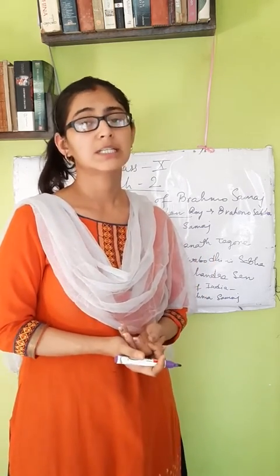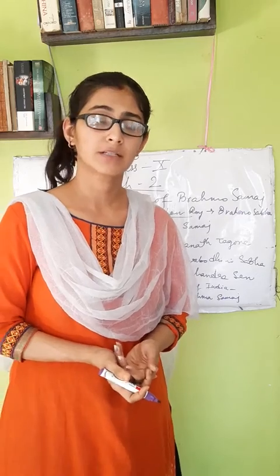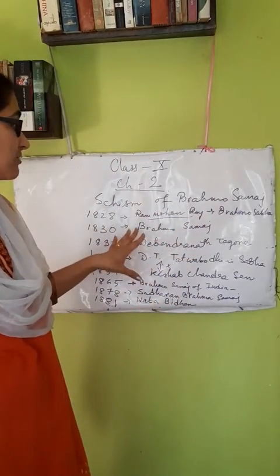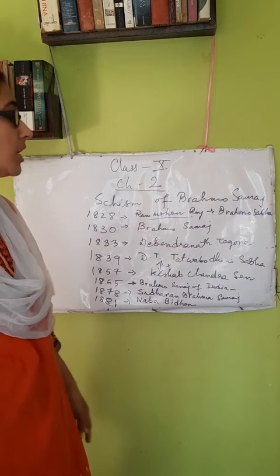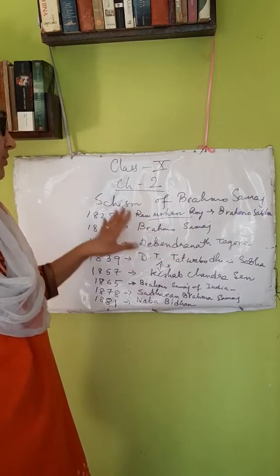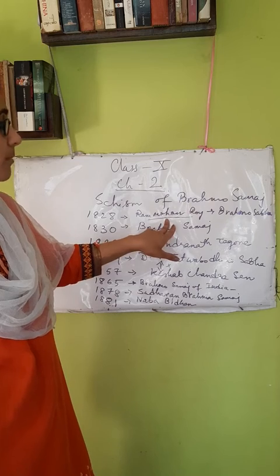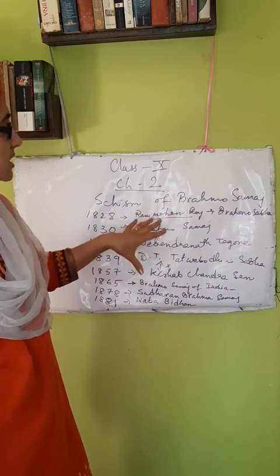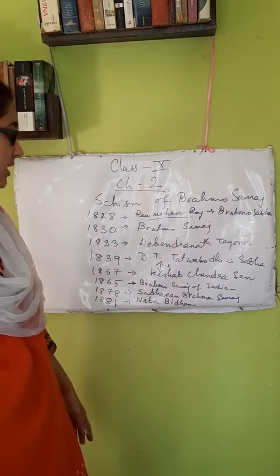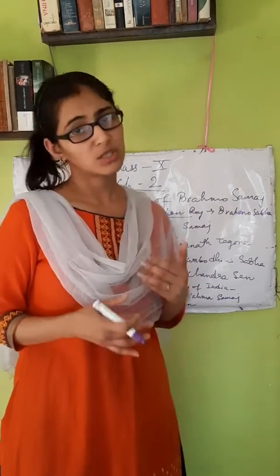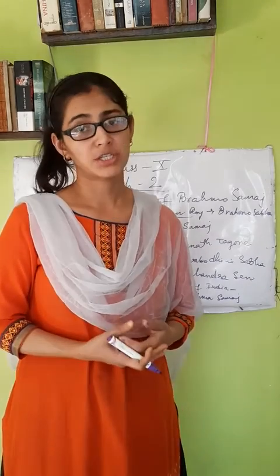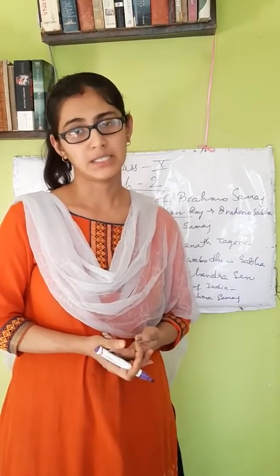They protested against the religious orthodoxy of the Brahmanas. All these social evils were taken up by them, and the most successful thing about the Brahmo Samaj was the abolition of the Sati Act, which was during the lifetime of Ram Mohan Roy. After the death of Ram Mohan Roy in 1833, the Brahmo Samaj started facing a decline, but it was somehow successful in instilling a sense of nationalism among the Indian people.